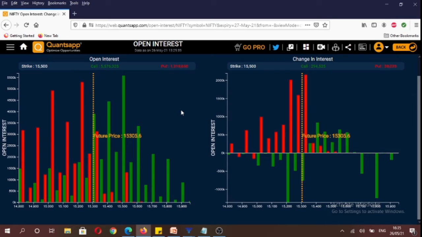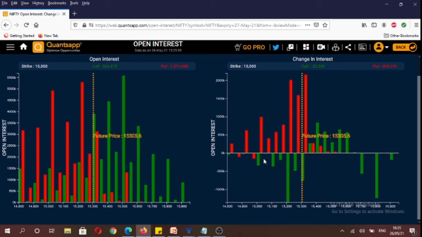And if you were to see what happened intraday, the change in open interest data, you will see that today the highest amount of puts were written at the 15,300 strike followed by the 15,200 strike, and the highest amount of calls today were written at the 15,400 strike followed by the 15,500 strike.